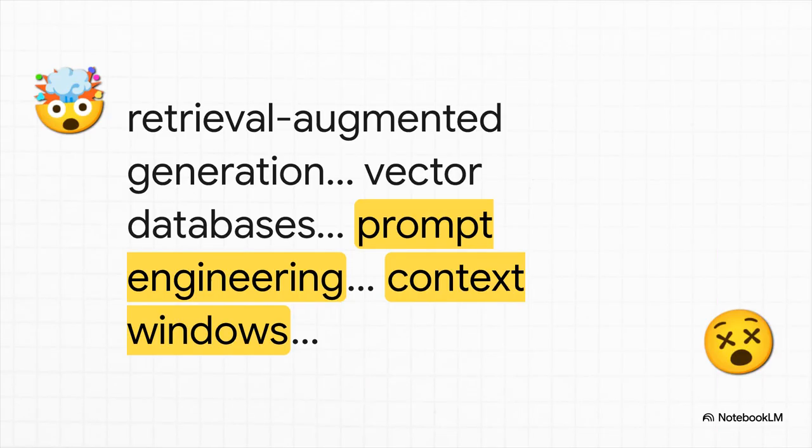I mean, look at all this stuff. Retrieval augmented generation, vector databases, context windows. It's a nonstop storm of buzzwords, right? You feel like you just figured one out and boom, a new one comes along. But here's the secret, the thing that ties it all together. A lot of these amazing AI apps live or die by one simple thing: how good they are at searching.